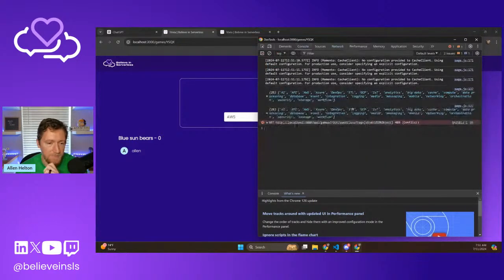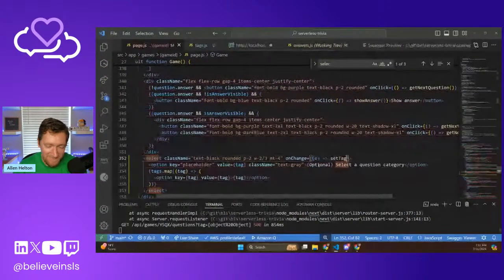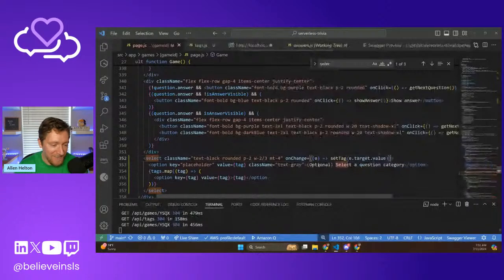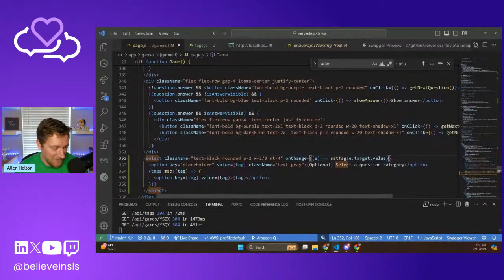We passed in an object. Okay. Easy enough. E target value. That's all we need to do there to get it from an object to the actual value that we chose.